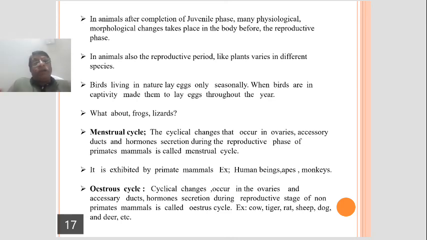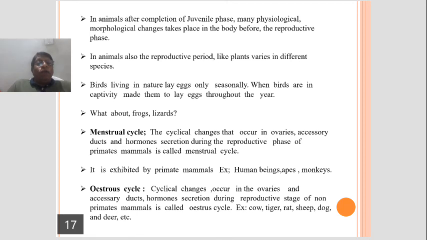What is menstrual cycle? The cyclical changes that occur in ovaries, accessory ducts, and hormone secretion during the reproductive phase of primate mammals is called menstrual cycle. What you call monthly cycle in brief.